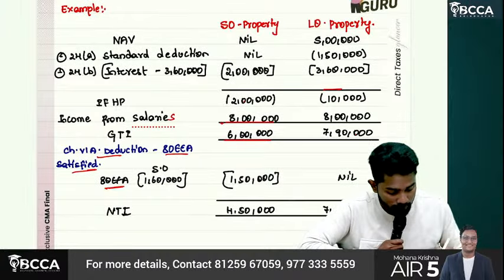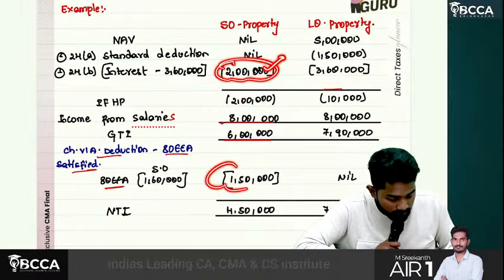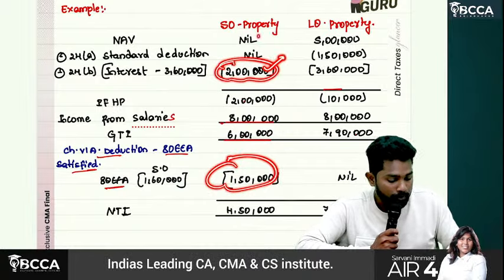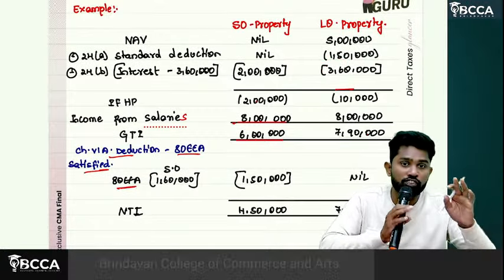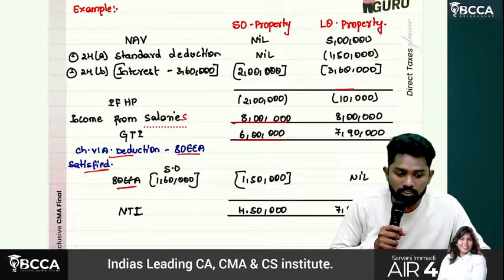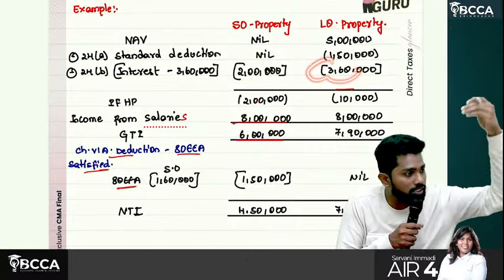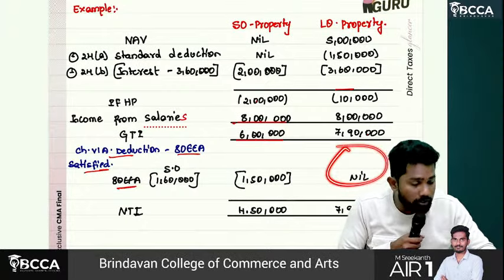So what is the point to be learned? First claim house property head, then come for 80EEA. And that applies only in the self-occupied case. For let out, sir, nowhere did they say that 80EEA is not applicable. But by applying common sense, what we can understand is that for let out, interest can be claimed totally under the house property head only. Why would they have to come again to 80EEA?